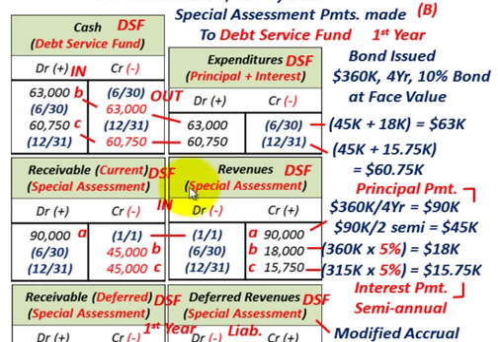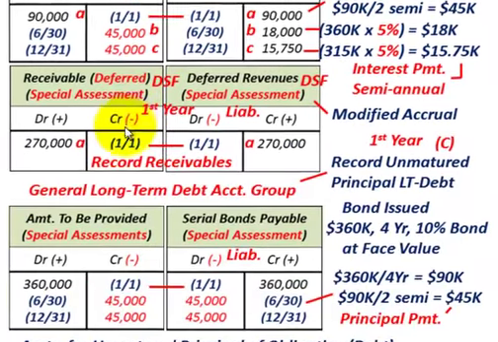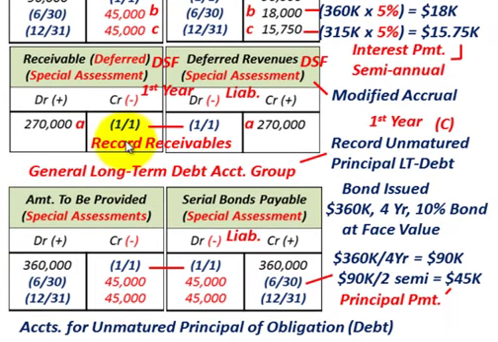Okay, so that'll summarize what we're looking at here on a typical governmental accounting example, where we had this special assessment and we had to deal with a serial bond. We had to make payments into the debt service fund and payments out of the debt service fund, and then we had to record in our general long-term debt account group. So just remember here, we can go down and look at it one more time. Remember, when you're with this debt service fund here, it's closely tied into the general long-term debt account group. So you have to look at that here. Okay, so that'll really summarize our discussion.